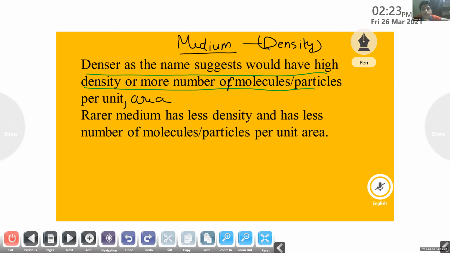And this we write, denser and rarer medium. It's enough. You don't need to copy down the same slide. You don't need to write. Rarer medium is the medium with the less density or it contains less number of molecules.